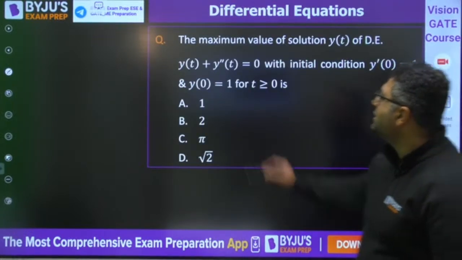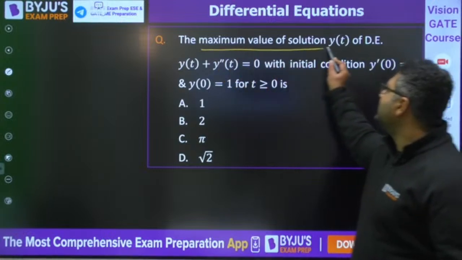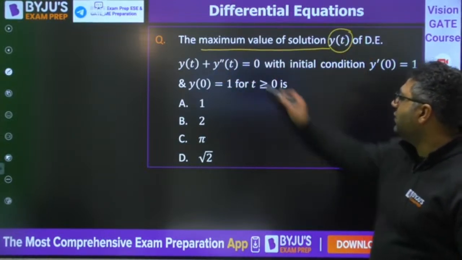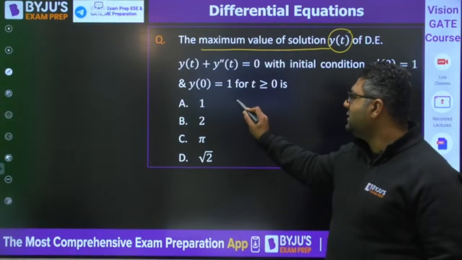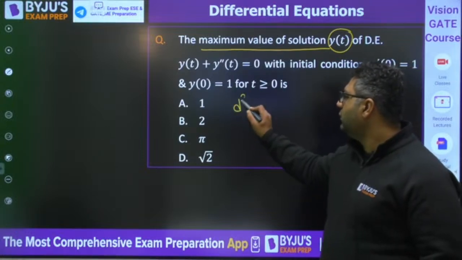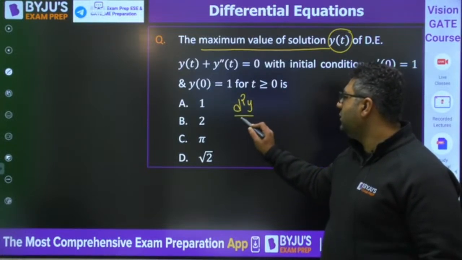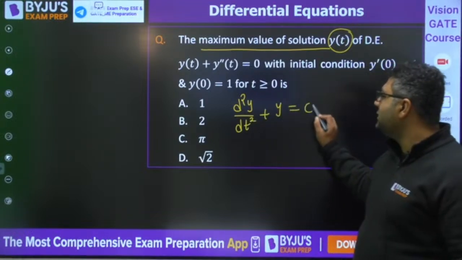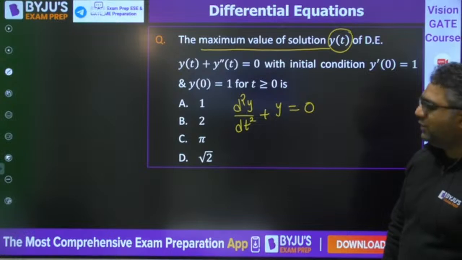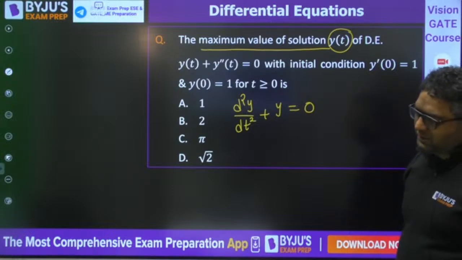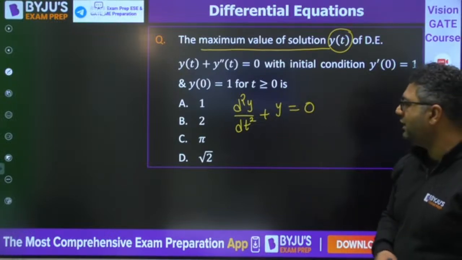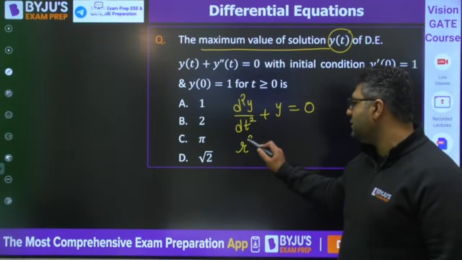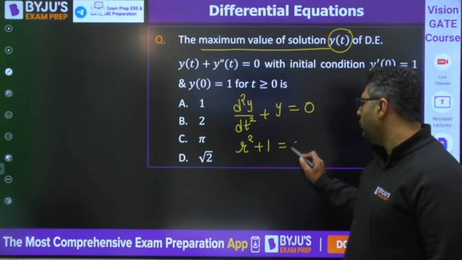The next question: this time you need to find the maximum value of the solution y(t) of the differential equation d square y by dt square plus y is equal to 0. This is the equation. You just need to solve it the same way. I feel it is very easy to solve. You would be getting r square plus 1 is equal to 0.